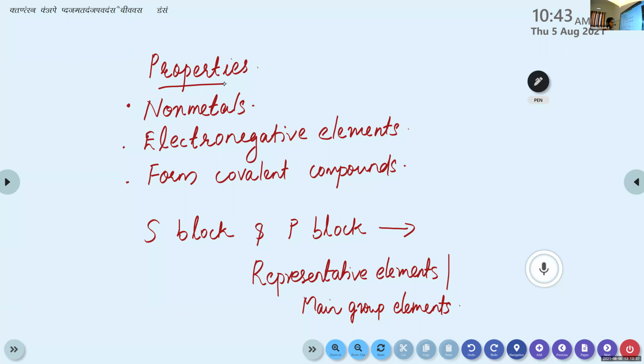S block elements and P block elements together are known as representative elements or main group elements. This is clear, children?